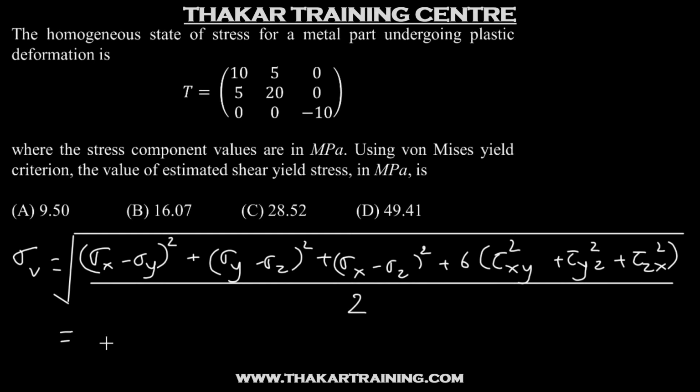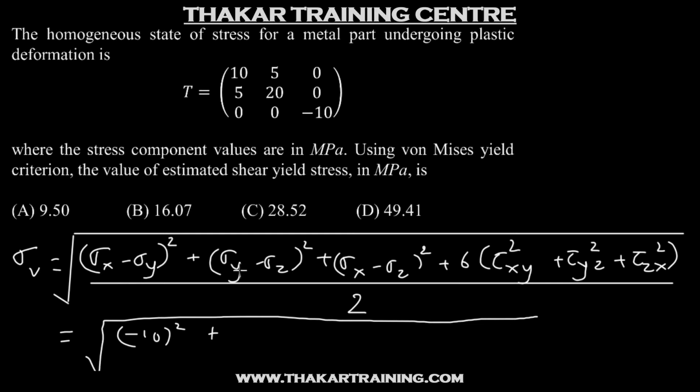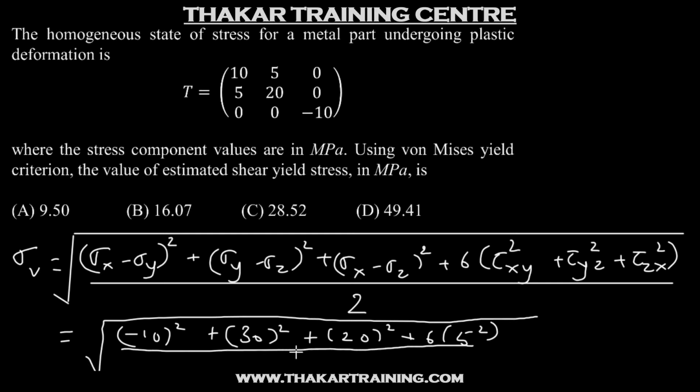So substituting the values, we will have sigma x is 10, sigma y is 20. So this is minus 10 the whole square plus sigma y is 20, sigma z is minus 10. So this will be 30 squared plus sigma x is 10, sigma z is minus 10. So this will be 20 squared plus 6 times tau xy is 5, tau yz and tau zx are 0. So this comes out to 27.84 MPa.